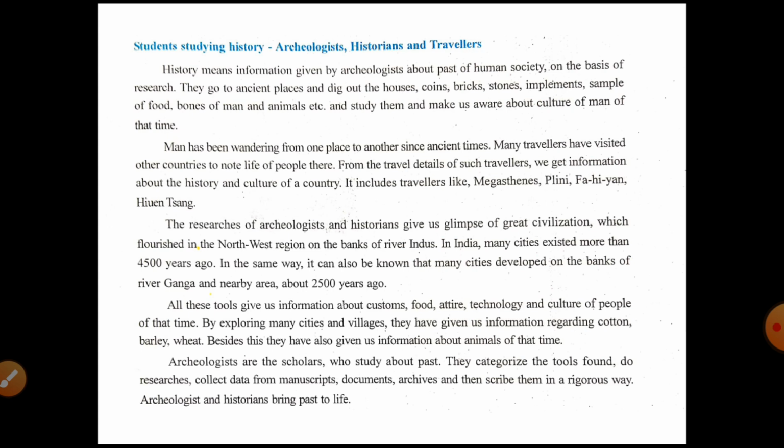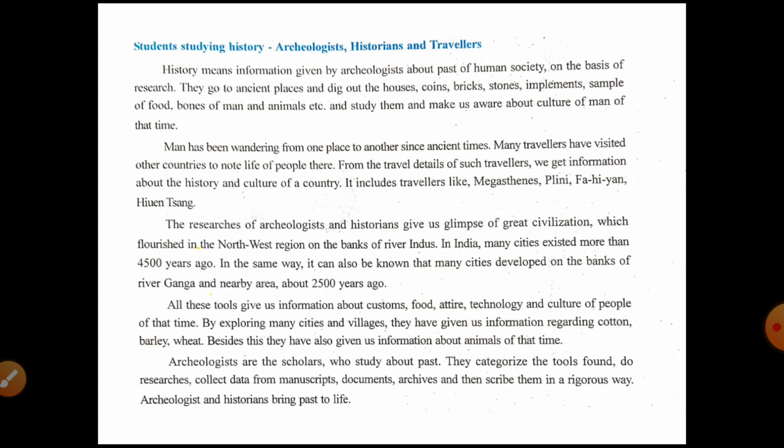Man has been wandering from one place to another since ancient times. We all know that the hunters and gatherers were wandering from one place to another to search for their food and shelter. Many travelers have visited other countries to note the life of people there. From the travel details of such travelers, we get information about the history and culture of a country, including our country.